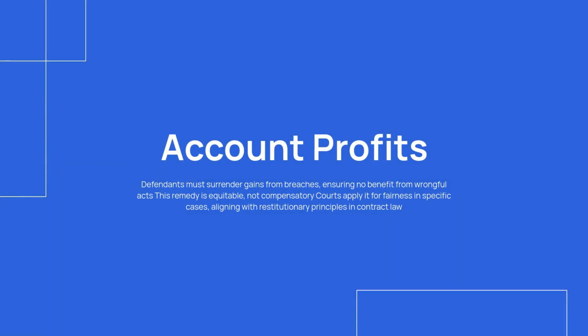Account of profits requires defendants to surrender gains from a breach. It ensures they do not benefit from wrongful acts. This remedy is equitable, not compensatory. Courts use it to achieve fairness in specific situations. It aligns with restitutionary principles in contract law.